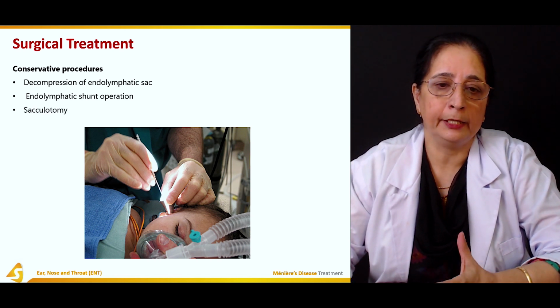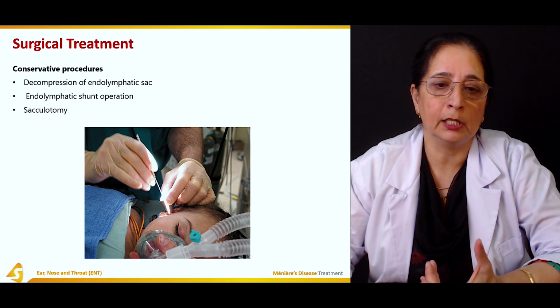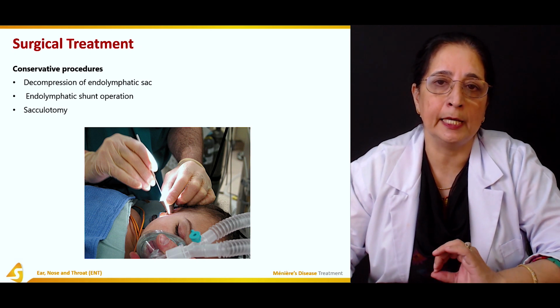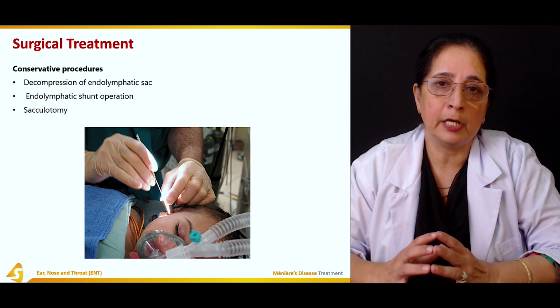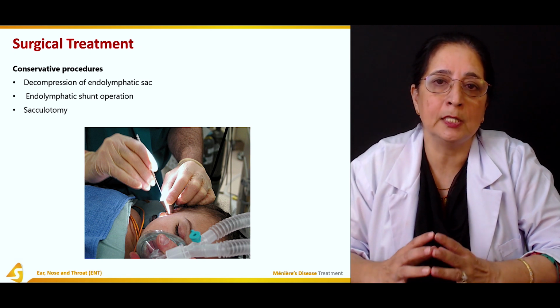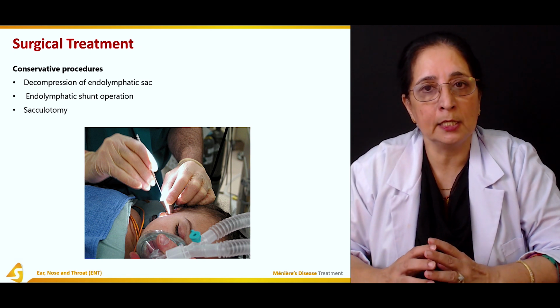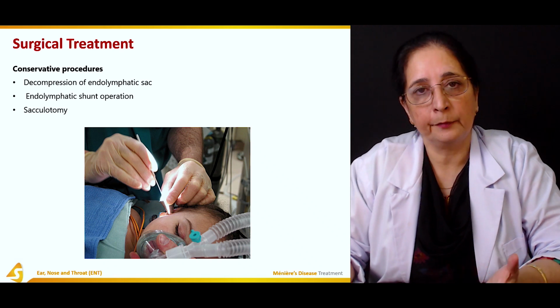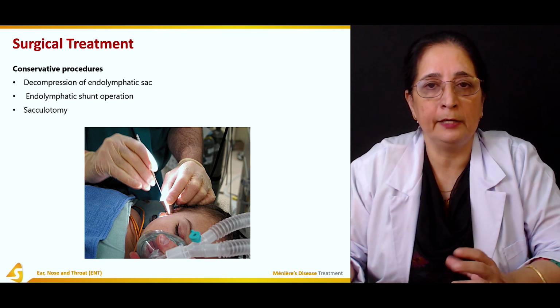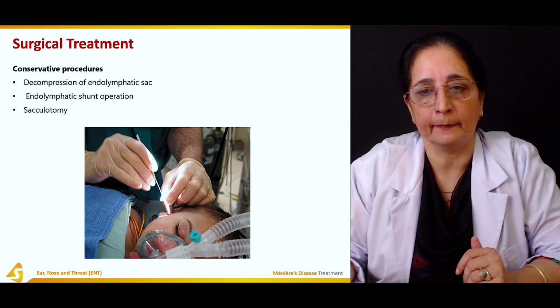Saculotomy: the saccule and utricle are structures present in the vestibule. So saculotomy, otomy is opening. So the saccule is opened, a procedure to relieve the pressure.